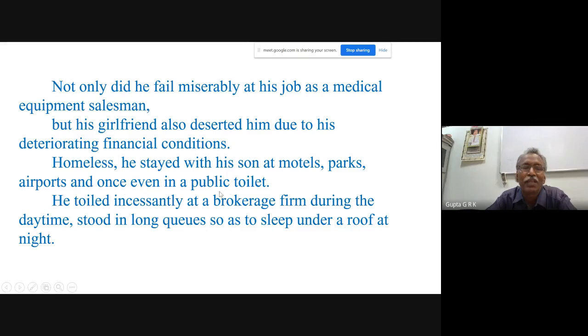Have you seen this story in any movie? Pursuit of Happiness, is that it, sir? Yeah, very good. Pursuit of Happiness. So that is the movie.